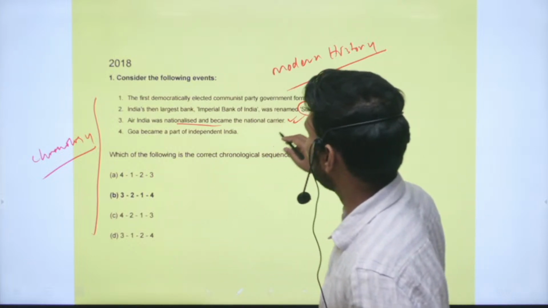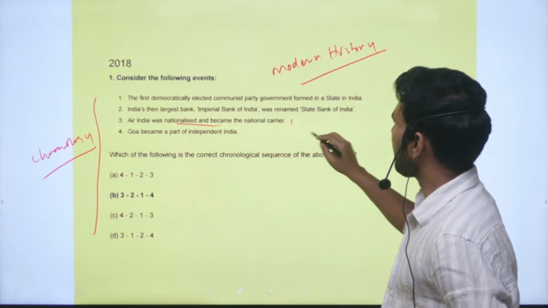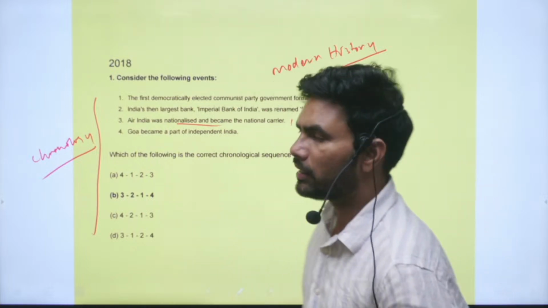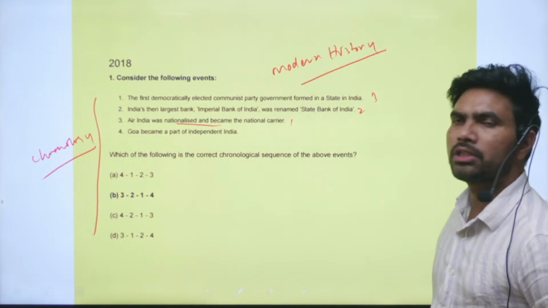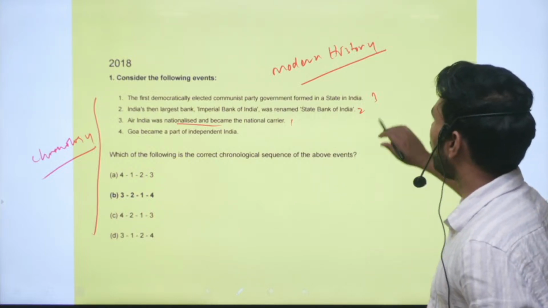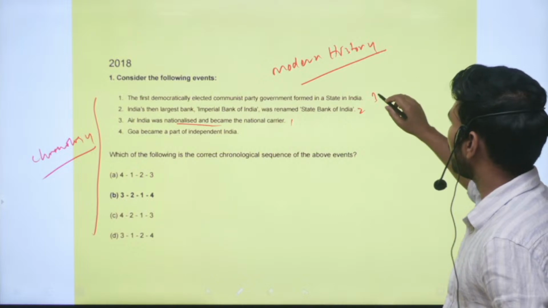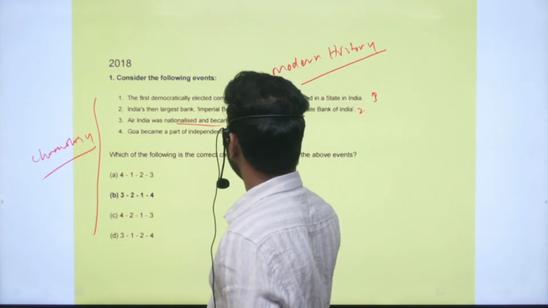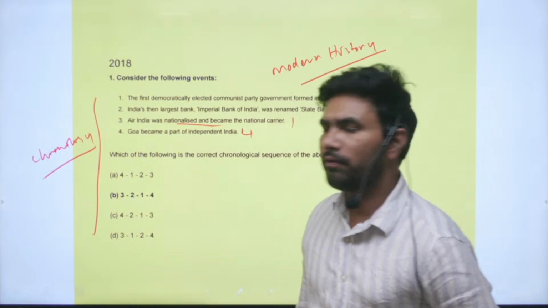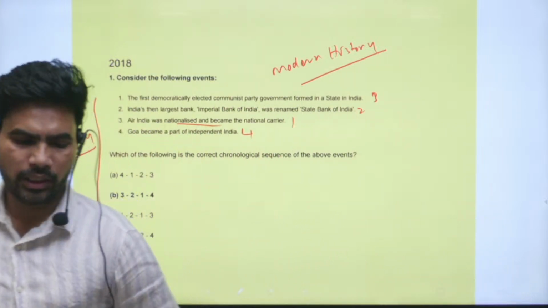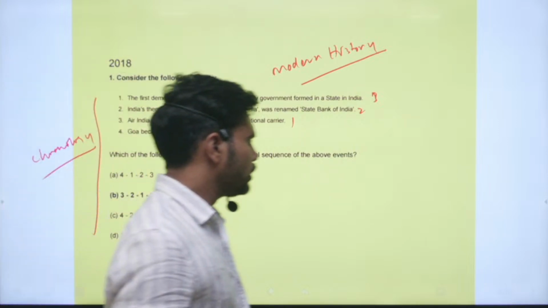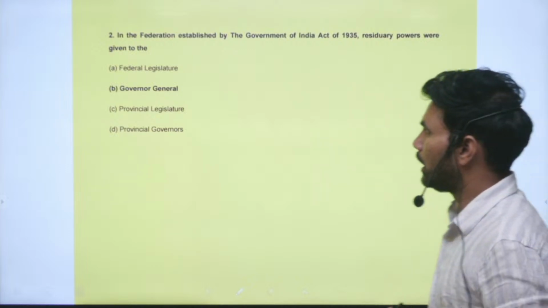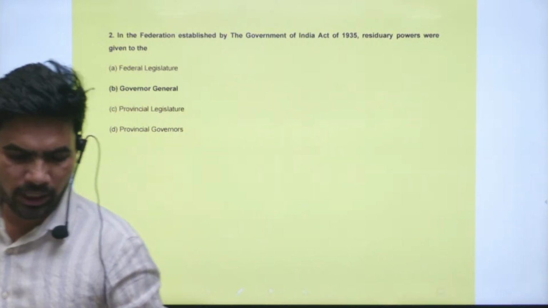And the third event is the first democratically elected Communist Party government formed in a state of India, that is in Kerala. Afterwards this happened. Last one to happen is this one. Goa became a part of independent India. Right. So chronological order questions we have seen till now, 4 or 5 questions in history. So try to be aware of these aspects also.